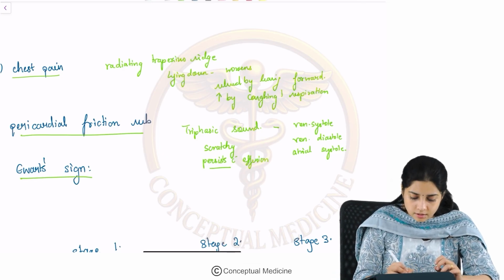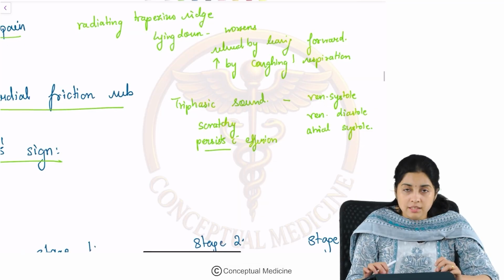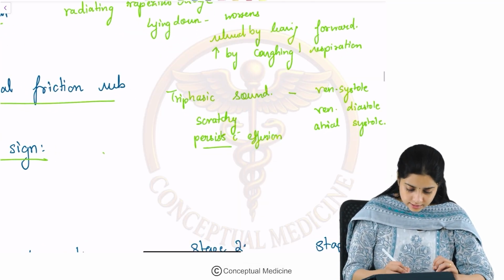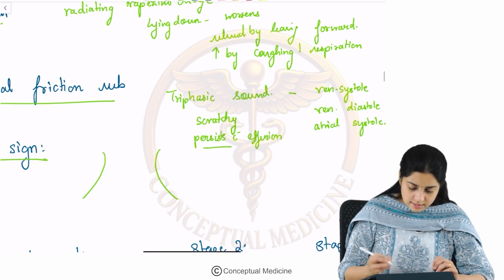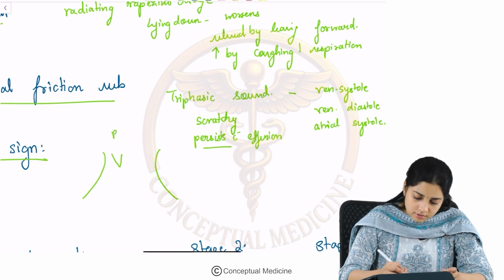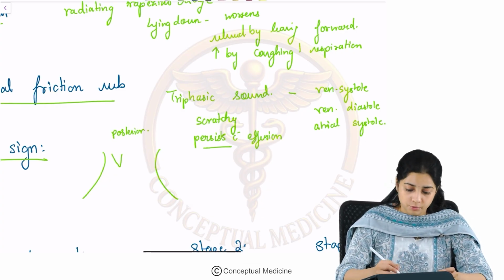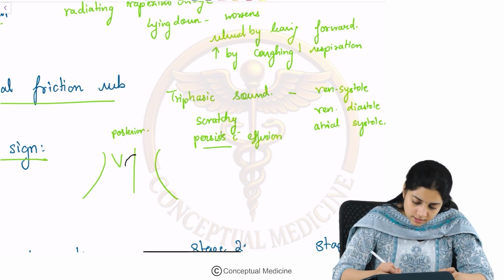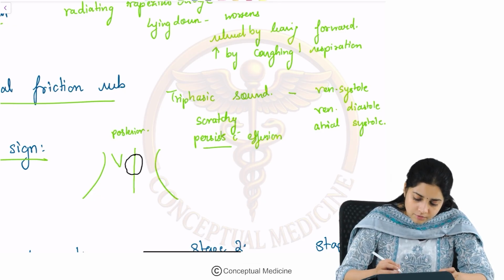Okay, then we have something called the Ewart sign. So, what is this Ewart sign? Let us just look and understand this with the help of a diagram. Okay, so this is the view from the posterior aspect, and we have the pericardium which is here.